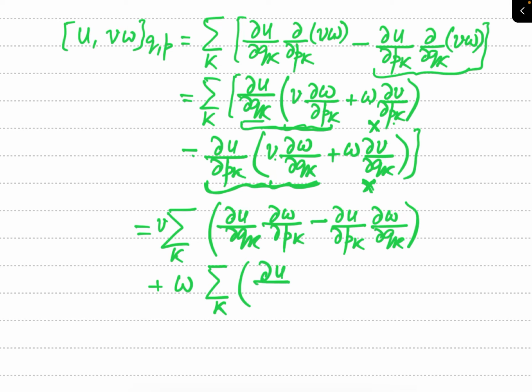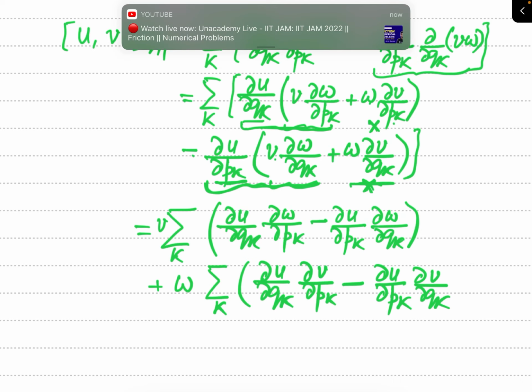So this is del U by del QK times del V by del PK, and minus, see here, now this and this you have to see, del U by del PK times del V by del QK.